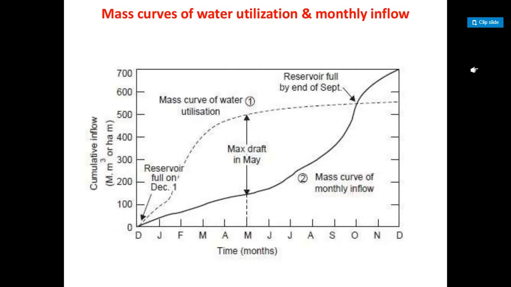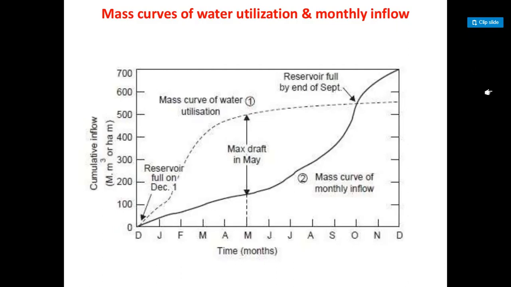From A onwards, the mass curve is flatter than OJ. So, withdrawals from the reservoir start from the time T1, as the amount of water indicated by AA dash is already wasted. It cannot be included further in the analysis for the purpose of cumulative inflow.